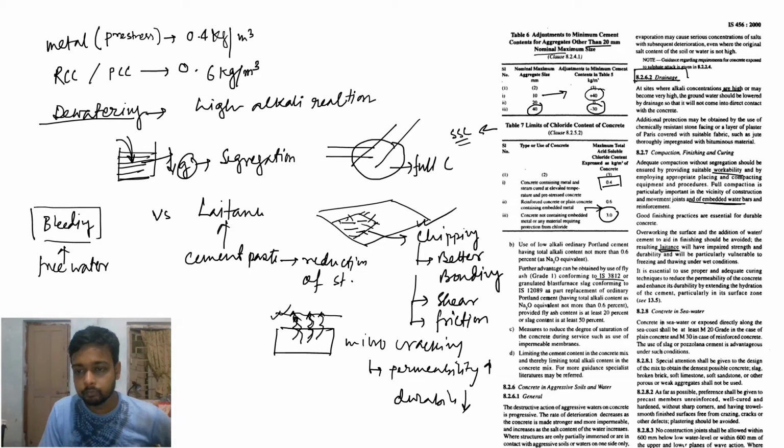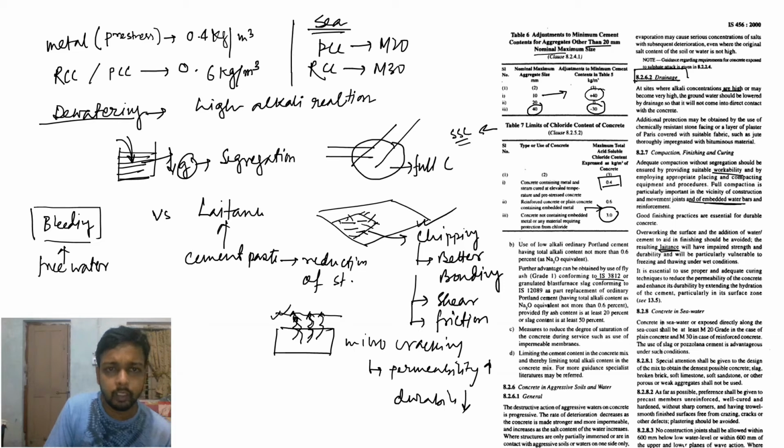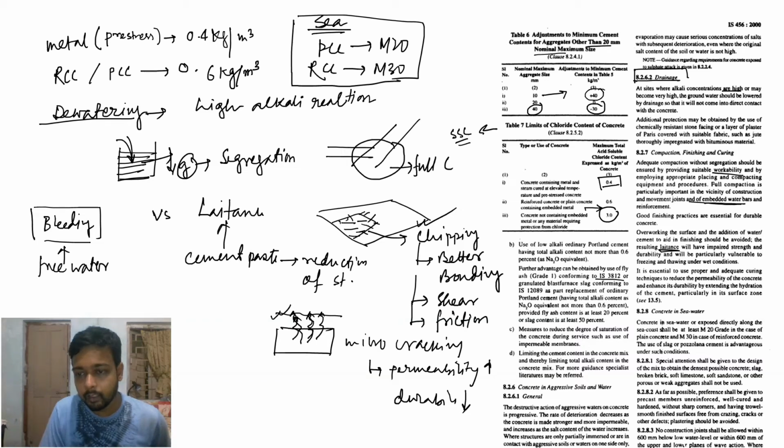Concrete in seawater. Concrete exposed directly along the seacoast shall be at least M20 in case of PCC, meaning for sea areas, PCC minimum M20, RCC minimum M30. You can also write down a note, as I am mentioning here as a short note. I am also underlining M30. Special attention shall be given to the design of the mix to produce the densest possible concrete. As far as possible, preference shall be given to precast members.